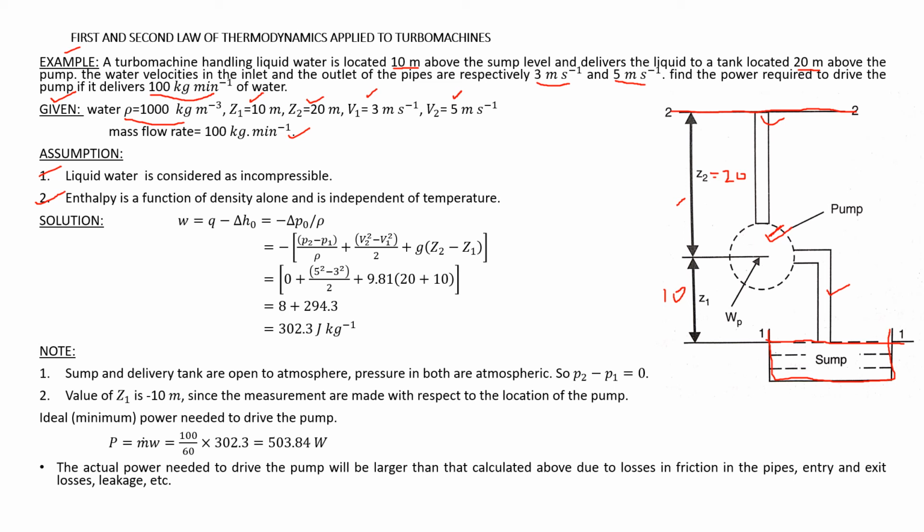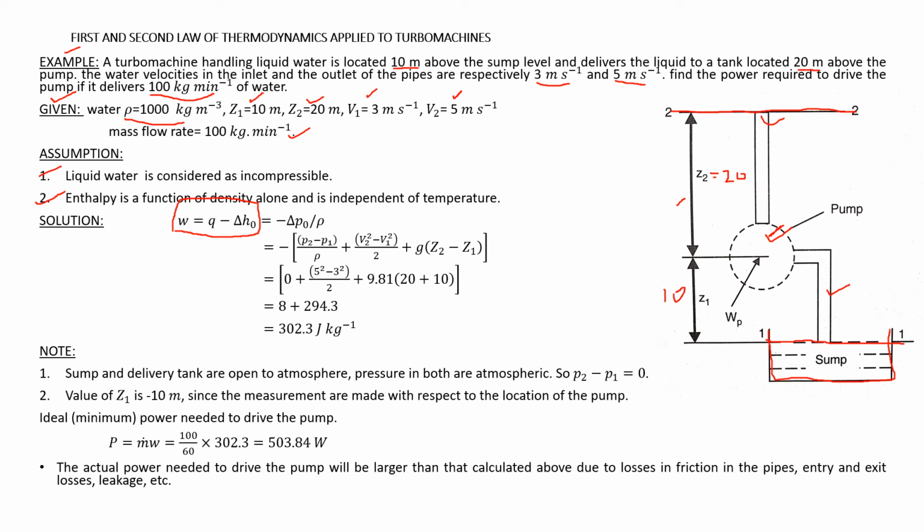Okay, now let's go to the solution part. We know the expression for the work done. So here we are not going to neglect the Q term. In previous cases we were just taking different cases, and we were seeing the relation between work, heat and stagnation enthalpy.